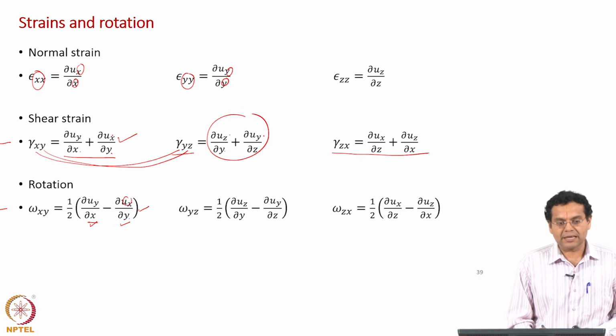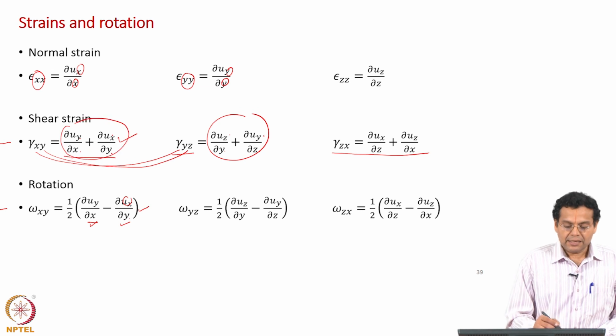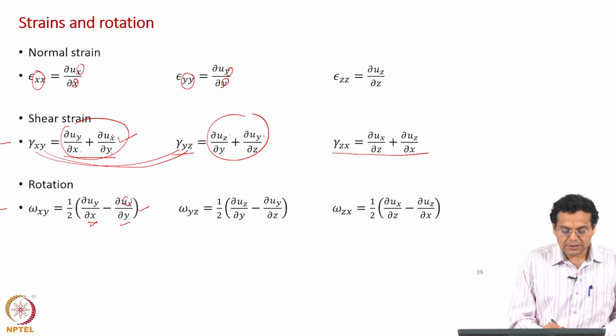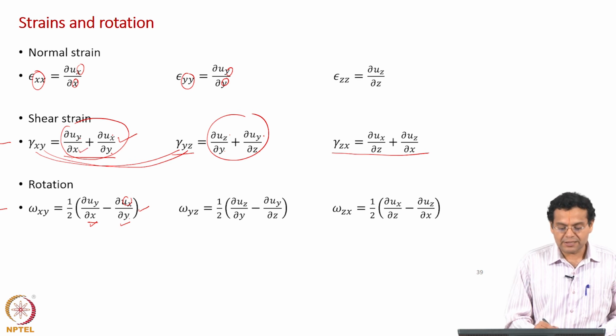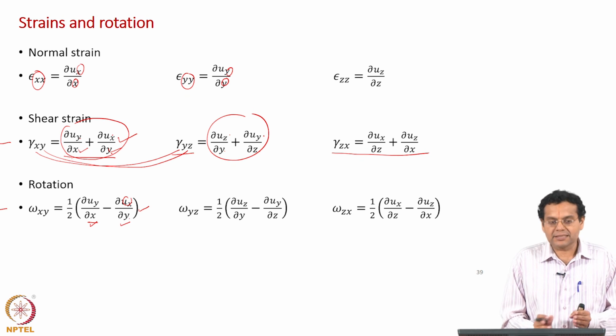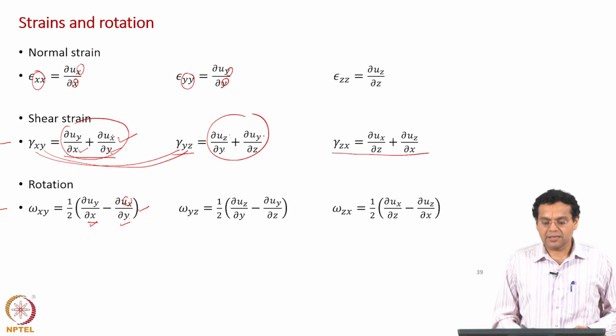So, that way you will not make any mistake, and of course, once you know that shear strain, remember that is also followed in writing this way. Here also only dou by dou x is written first and dou by dou y is written second. Okay. So, both are analogous, only sign change is different. So, that you can easily remember the expression for rotation and shear strain. Of course, you have a half here.